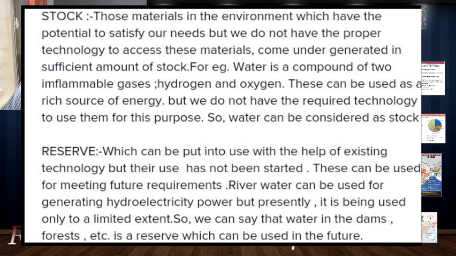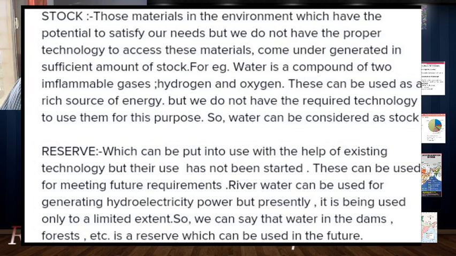These can be used as a rich source of energy, but we do not have the required technology to use them for this purpose. If you see the latest news, lots of research is going on for the usage of hydrogen as a valuable fuel source, but the technology at present is extremely expensive and mainly at a research stage.